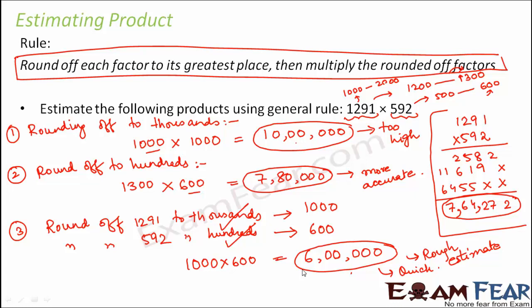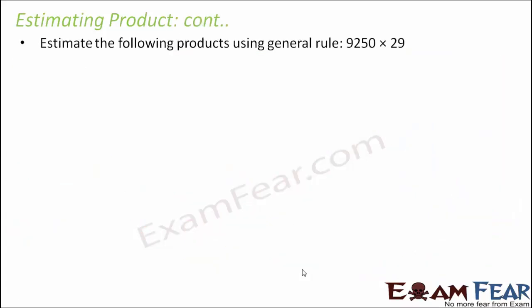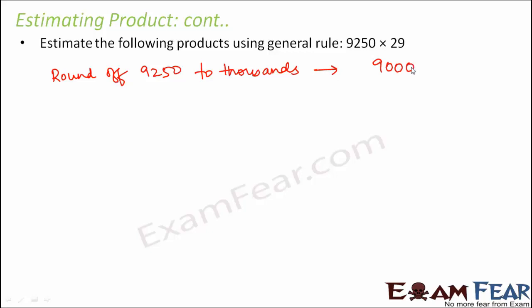So therefore, whenever we have to estimate product, we round off each factor to its greatest place and then we multiply the rounded off factors. Now following this rule, let us try to estimate the following product, that is 9250 multiplied by 29. In this case, how will we round off each of them? We round off 9250 to its thousands place, so to the nearest thousands. That would make it 9000. Similarly, we will round off 29 to the nearest tens, and that would make it 30.